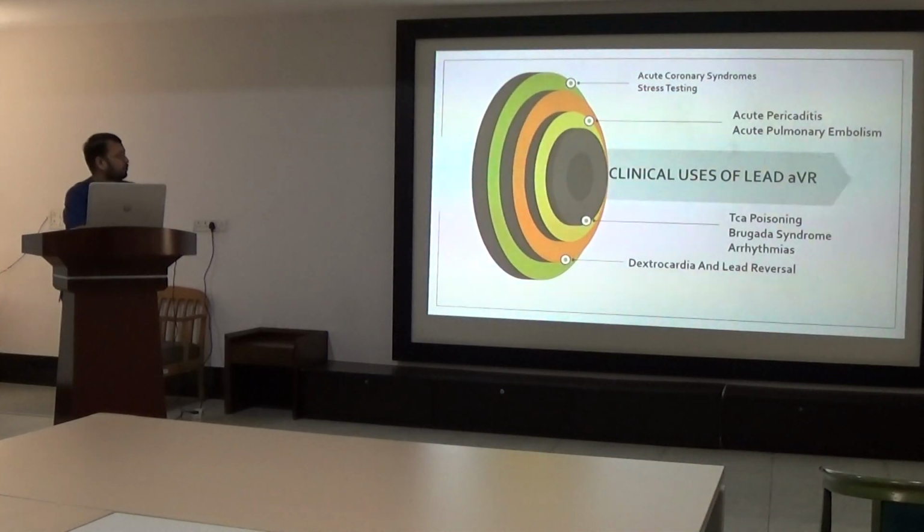Coming to the clinical uses of lead aVR, there are various clinical uses other than determining the axis. This includes acute coronary syndromes, interpreting stress testing, acute pericarditis, acute pulmonary embolism, tricyclic antidepressant poisoning, Brugada syndrome, arrhythmias, and dextrocardia and lead reversal. Coming to them one by one.